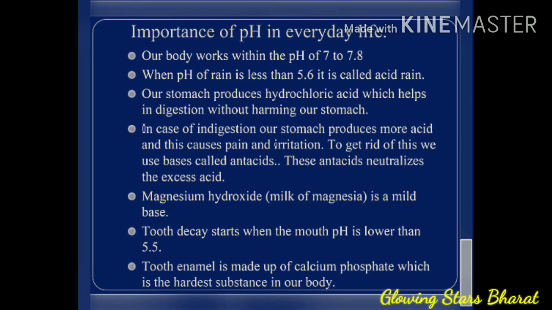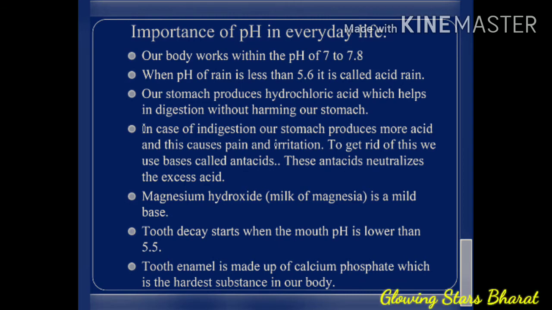Our stomach produces hydrochloric acid, which helps in digestion without harming our stomach. In case of indigestion, our stomach produces more acid, and this causes pain and irritation. To get rid of this, we use bases called antacids. These antacids neutralize the excess acid. Magnesium hydroxide, or milk of magnesia, is a mild base.